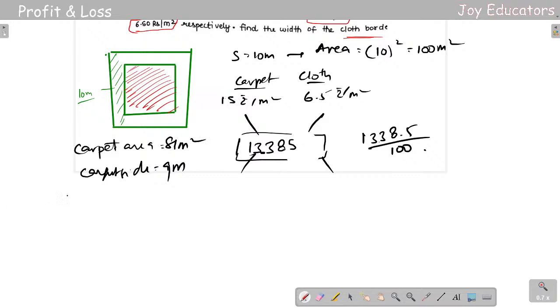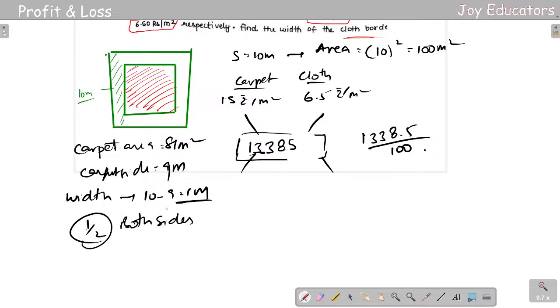The width of the cloth will be 10 minus 9, which is 1 meter, so half a meter on both sides. So it is 81 on the carpet side and 19 on the cloth side. This is the ratio of areas.